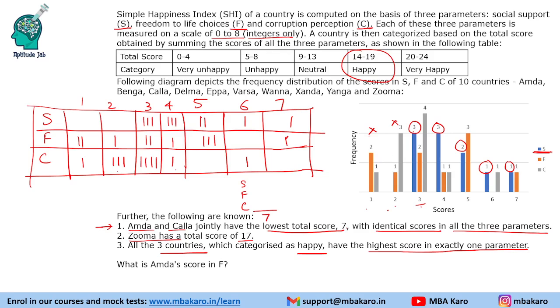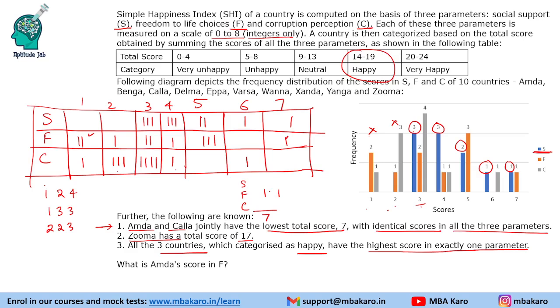These are identical, so it does not matter whether it is A or C. Now how can we get a total of 7? One possibility is 1 2 4, 1 3 3, or 2 2 3. Let us say 1 2 4. These are identical, so we should have 1 two times. Is it possible? Yes, it is possible to have 1 two times.